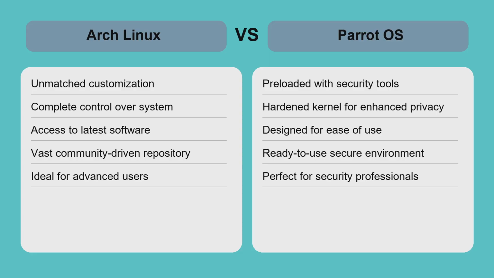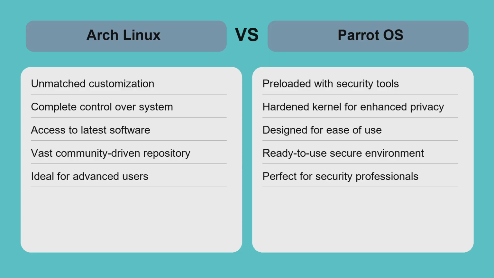In real-world use, Arch demands ongoing attention to updates and configurations, while Parrot OS delivers convenience and security out of the box. Arch's flexibility supports diverse use cases beyond security, but with more responsibility. Parrot OS narrows its focus to security and privacy, trading some general-purpose versatility for enhanced protection. Choosing between them depends on whether you prefer a DIY approach with full control or a specialized system optimized for security tasks.